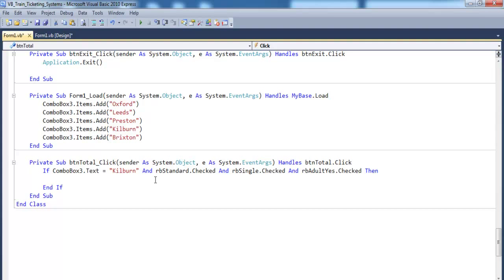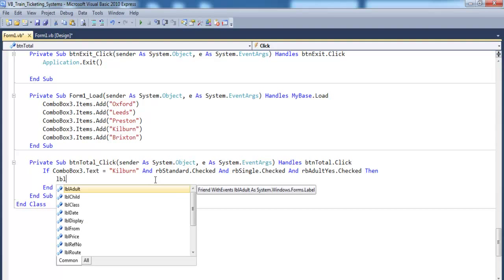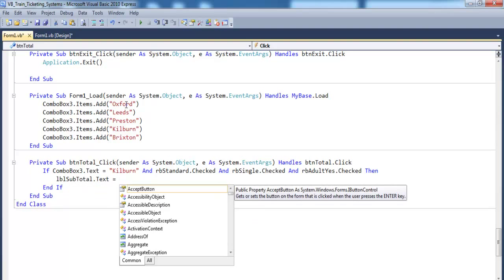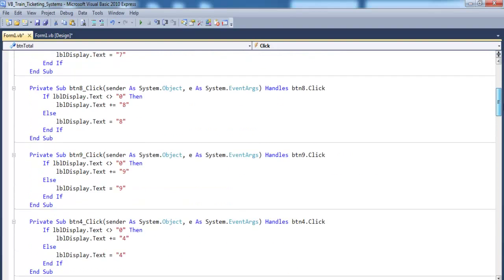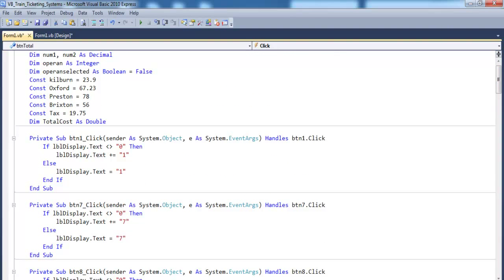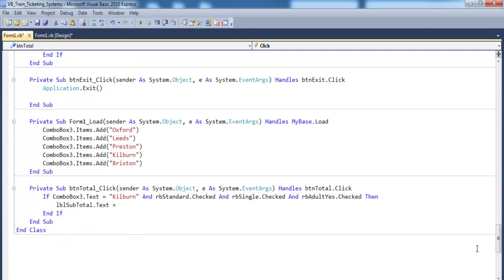Alright, if that is checked, so we have all of these checked, then in that case we're going to say lblSubtotal dot text equals the price of Kilburn, which is the constant right up there. Yeah, as it is in lowercase, equals Kilburn.